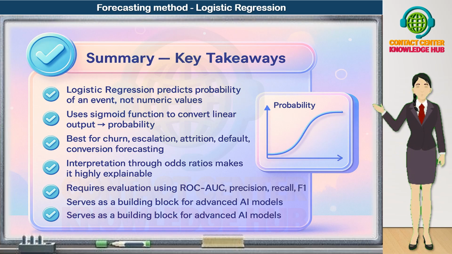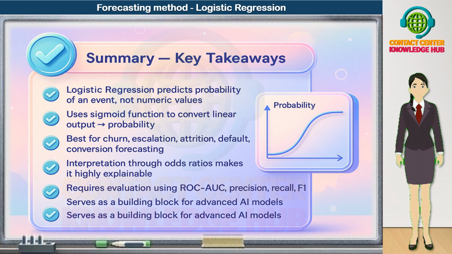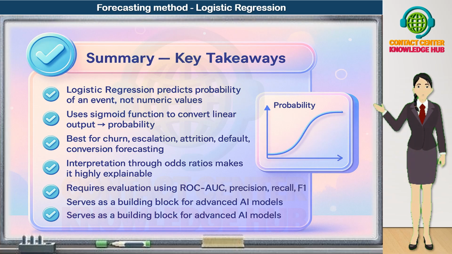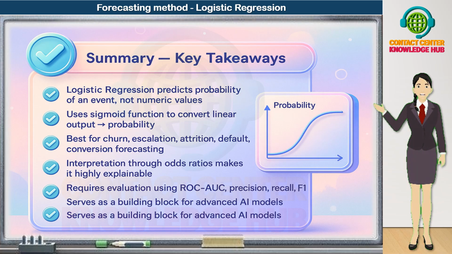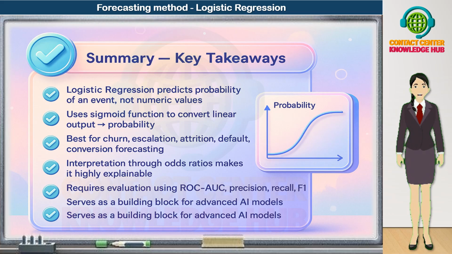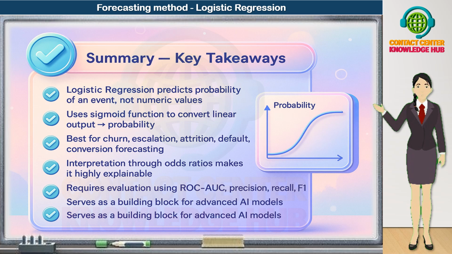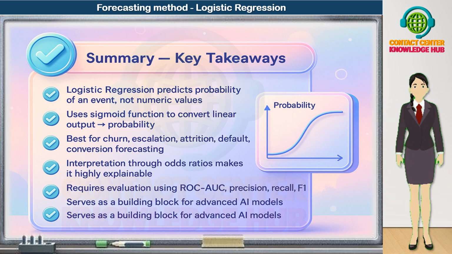Fifth, logistic regression models must be evaluated using classification metrics such as ROC curve, AUC, precision, recall, and the F1 score. These metrics tell us how well the model separates events from non-events and whether it is suitable for real-world deployment. Sixth, logistic regression is not just an end in itself.